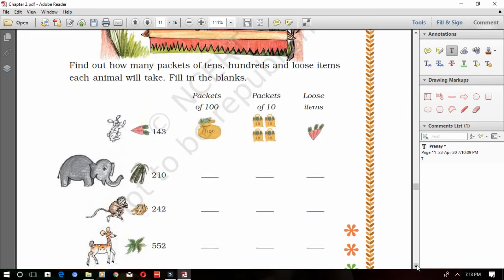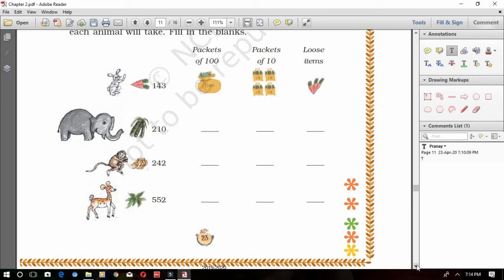So let's fill in these blanks. See the first one. It is a rabbit. These animals are going and buying some items from this shop. They are buying the items in ones, tens and hundreds.